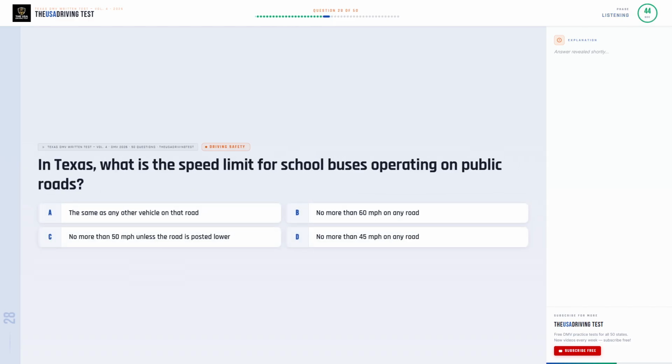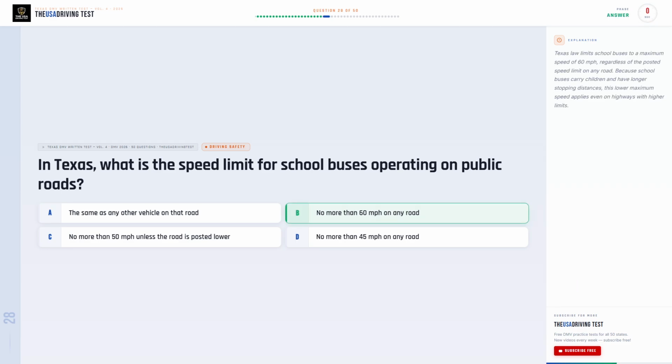In Texas, what is the speed limit for school buses operating on public roads? Option A. The same as any other vehicle on that road. Option B. No more than 60 mph on any road. Option C. No more than 50 mph unless the road is posted lower. Option D. No more than 45 mph on any road.